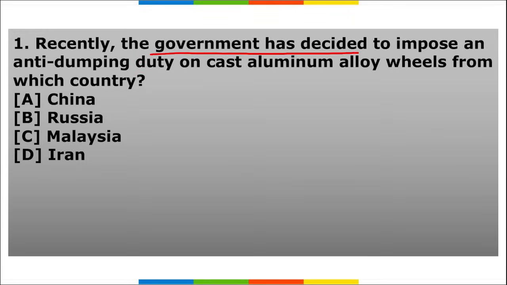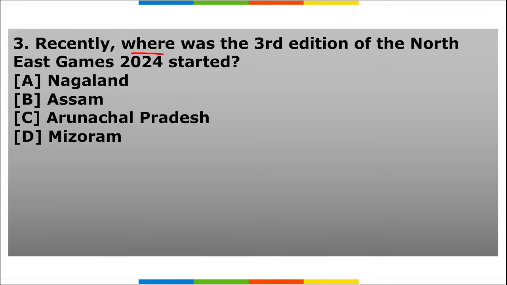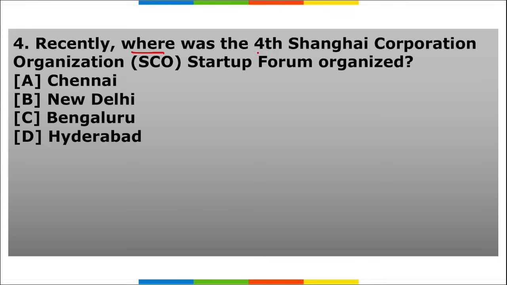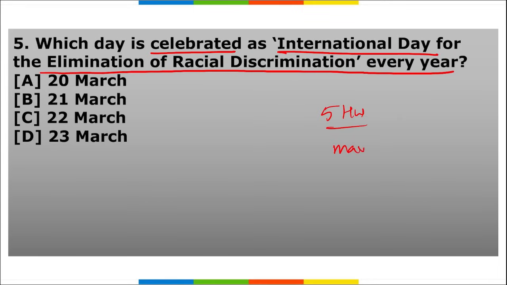Next is our homework section. First, the government has decided to impose an anti-dumping duty on cast aluminium alloy wheels from which country? Second, Leo Varadkar, who recently announced his resignation, was the Prime Minister of which country? Third, where was the third edition of the Northeast Games 2024 started? Fourth, where was the fourth Shanghai Cooperation Organisation Startup Forum organized? Fifth, which day is celebrated as the International Day for the Elimination of Racial Discrimination every year? So these are your 5 homework questions, friends, and I need to see maximum participation from all the students watching this video. That's all for the day, friends.